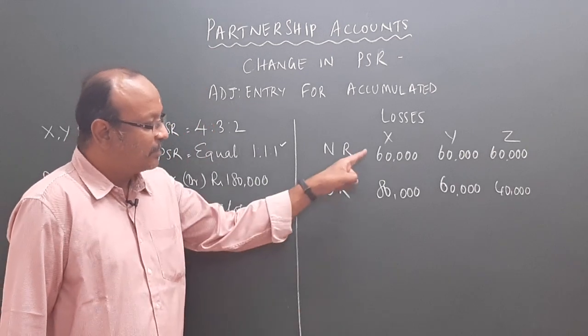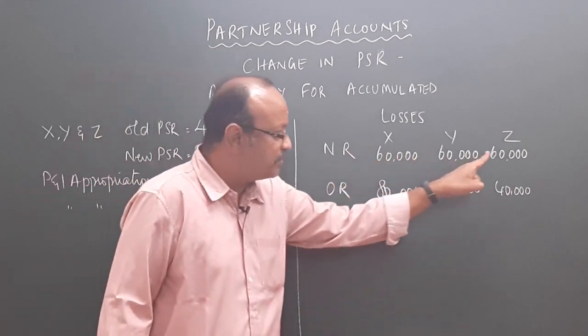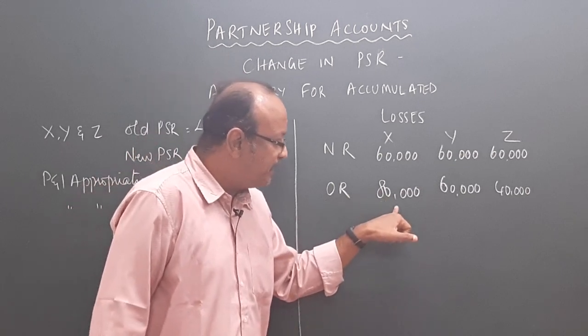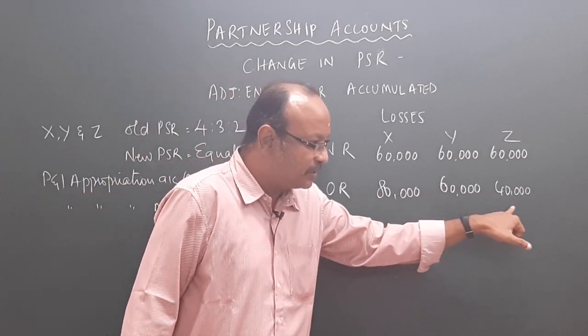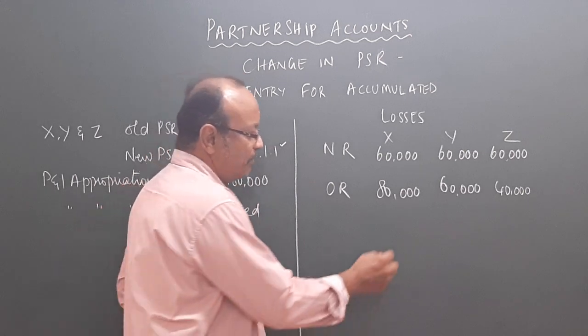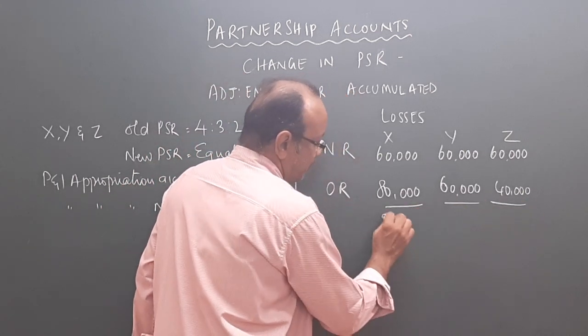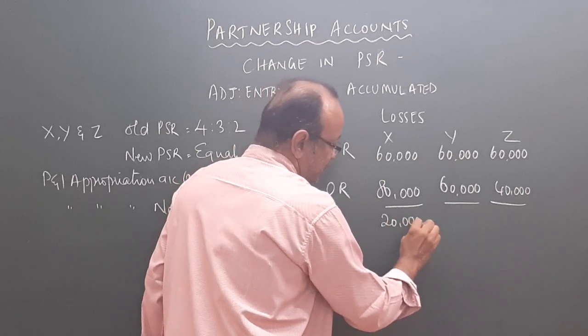So in the new ratio: 60,000, 60,000, 60,000, and in the old ratio: 80,000, 60,000 and 40,000. Now let's check the difference. Here we have got 20,000.